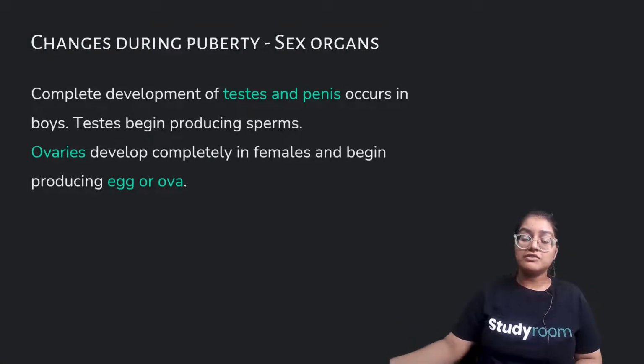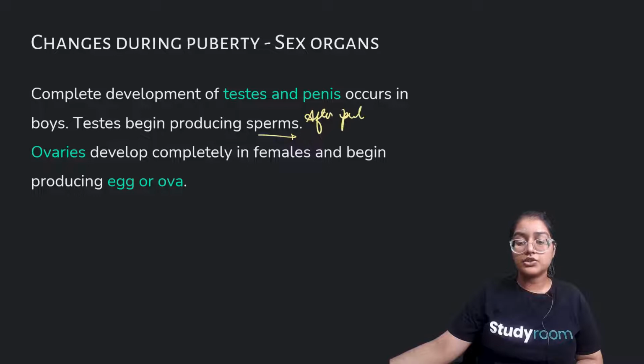The major changes occur in the sex organs. There is complete development of testes and penis in case of boys. Testes begin producing sperm. After puberty, we gain sexual maturity. In case of boys, they start producing sperm, whereas in case of girls, they produce ova or eggs. We know what ova and eggs are. These are female gametes.